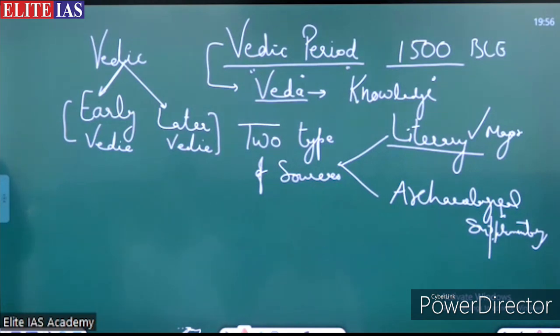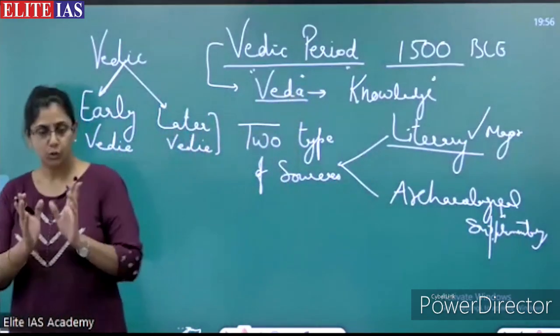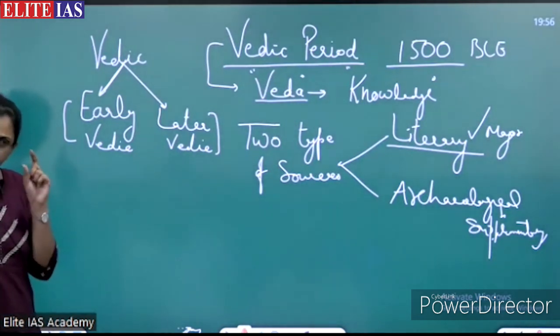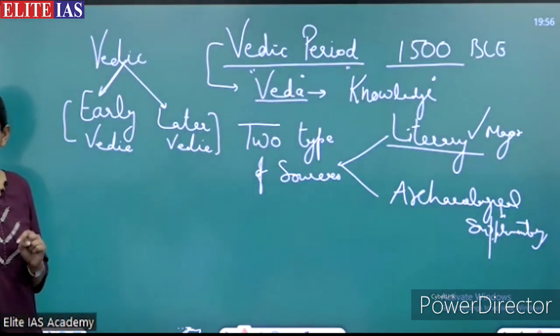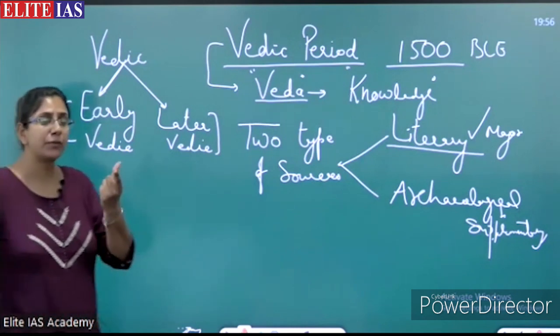That means from the period of Vedic, we have two types of evidences. Which part was missing with the IVC? But in the Vedic period, we have two types of sources. One is archaeological sources, that means remains, and second one is literary. So one thing is clear in our mind is that this period belongs to a special community.